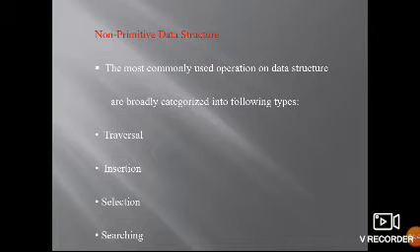Insertion, adding a new element to the existing list of elements, is called insertion. Selection is selecting from the given list of elements. Searching is identifying whether the element is present in the given list or not. We just have to check it. That is searching.